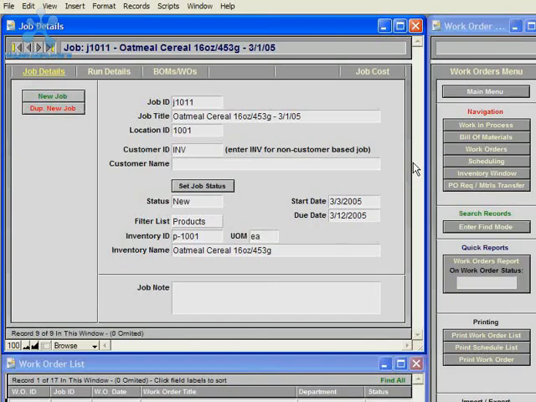To avoid doing all the data entry on the bills of materials and work orders for a job, you can just duplicate a previous job by clicking the Duplicate Job button.